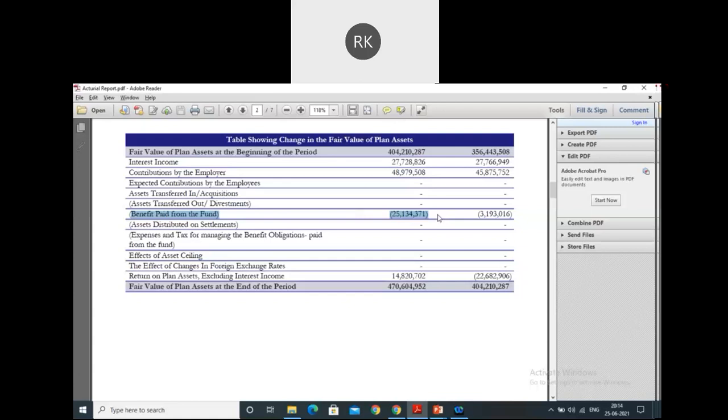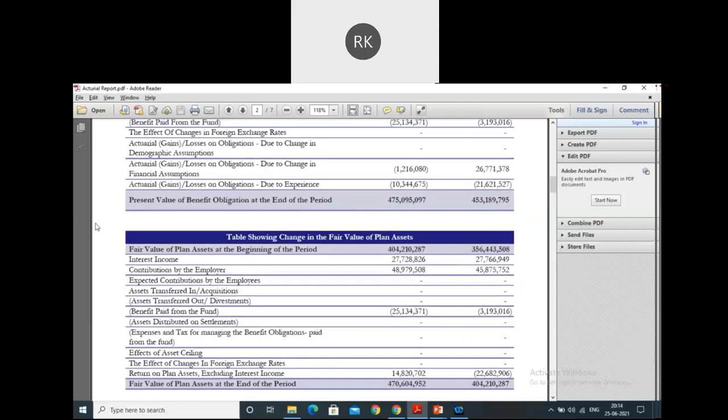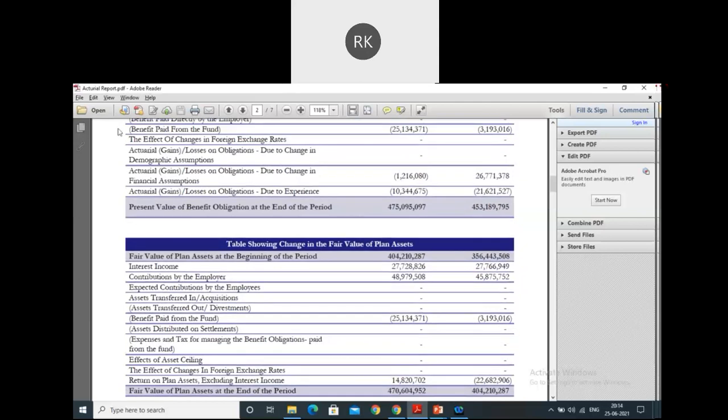So basically, you can cross verify this number from the liability statement in this certificate itself. When you have paid a certain amount, obviously that much amount of your liability should also reduce. If you can see over here, this amount is there. When you paid the amount, it will reduce your liability as well as your asset, because that amount is getting paid from the fund assets which you have parked. So obviously this number should match. This in any case won't differ. Okay, so this is how you can match from there. I hope it is clear.